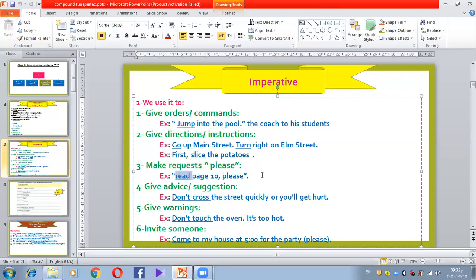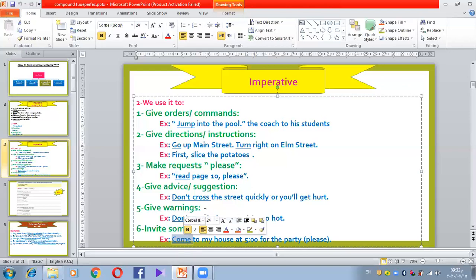Number six, which is the last one, invite someone. We can use the imperative form to invite someone to a party, for example. So if you say to a person, anyone that you know, come to my house at 5 p.m. for the party. You can add please or not, it's up to you. Come to my house. So here it's starting with the verb infinitive. It's a type of invitation. You invite him, but at the same time in the shape of an imperative sentence.